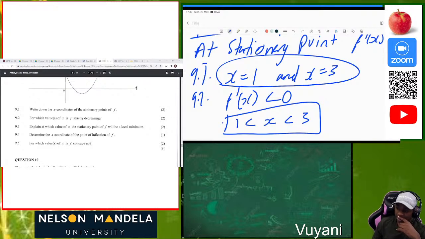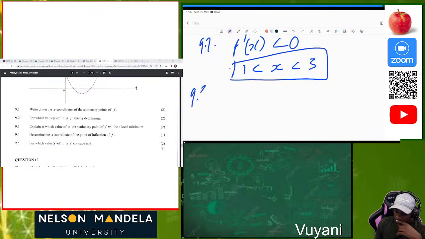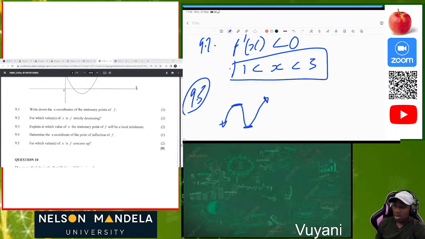Now let's do 9.3. Almost done. Explain at which value of x is the stationary point of f we will have the local minimum. So in other words, we know that our function, or our cubic function, is in this form. So what is the local minimum? This will be the local minimum.